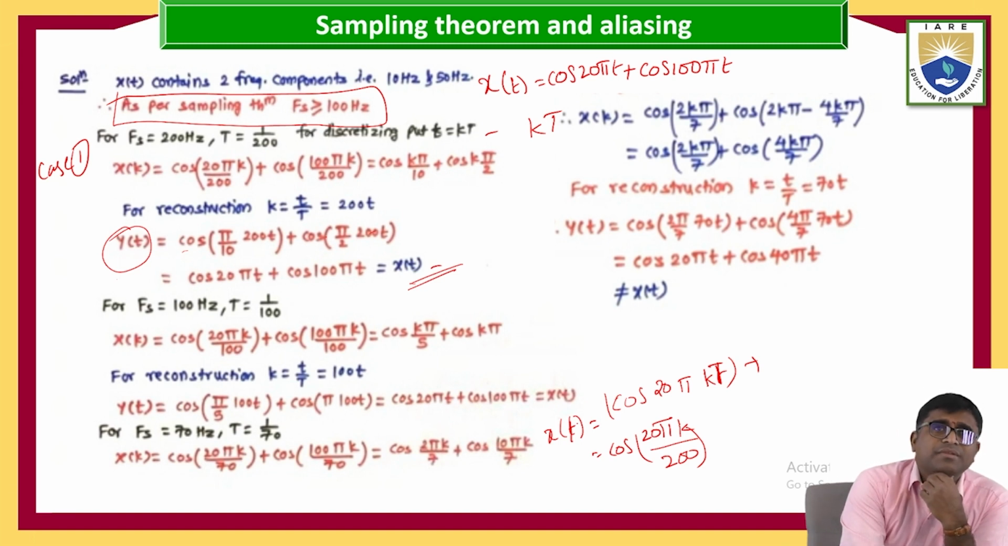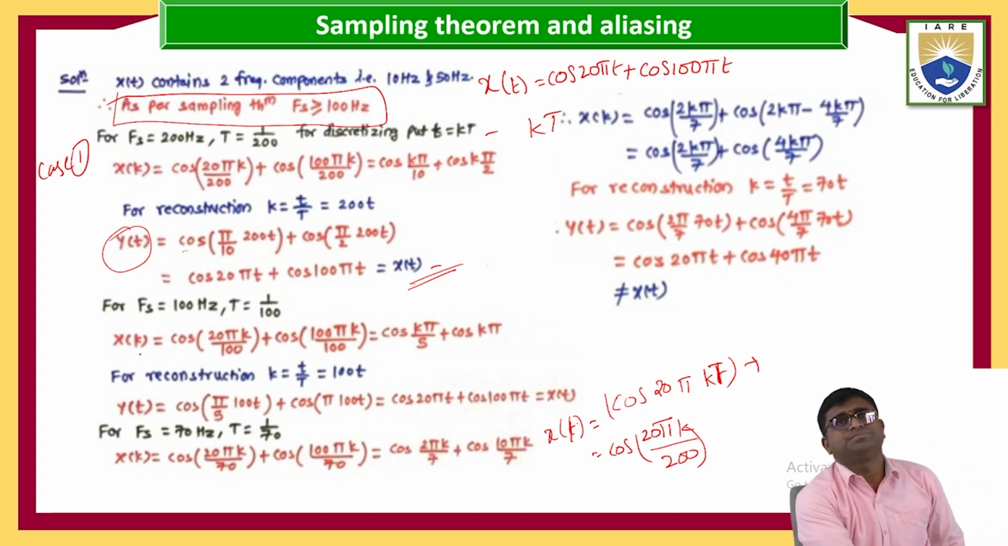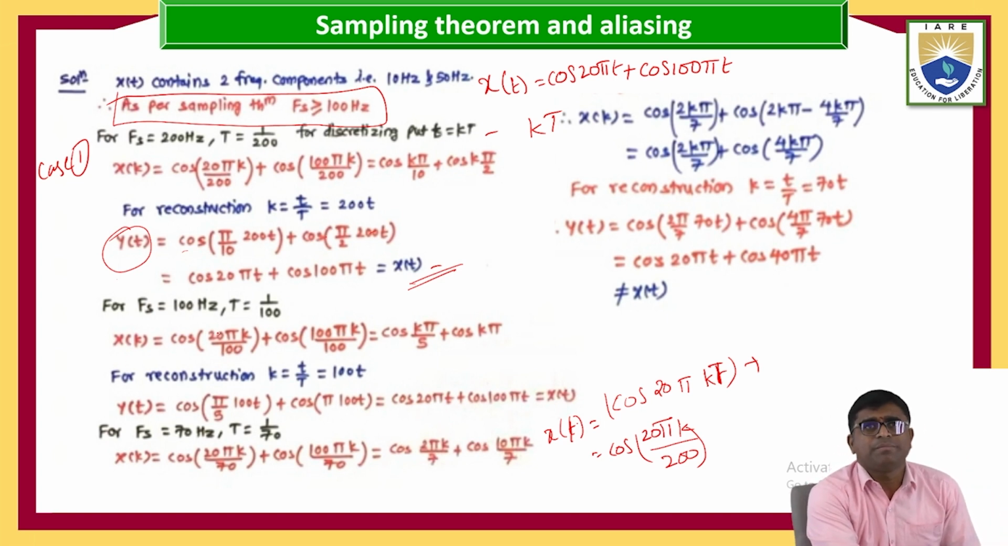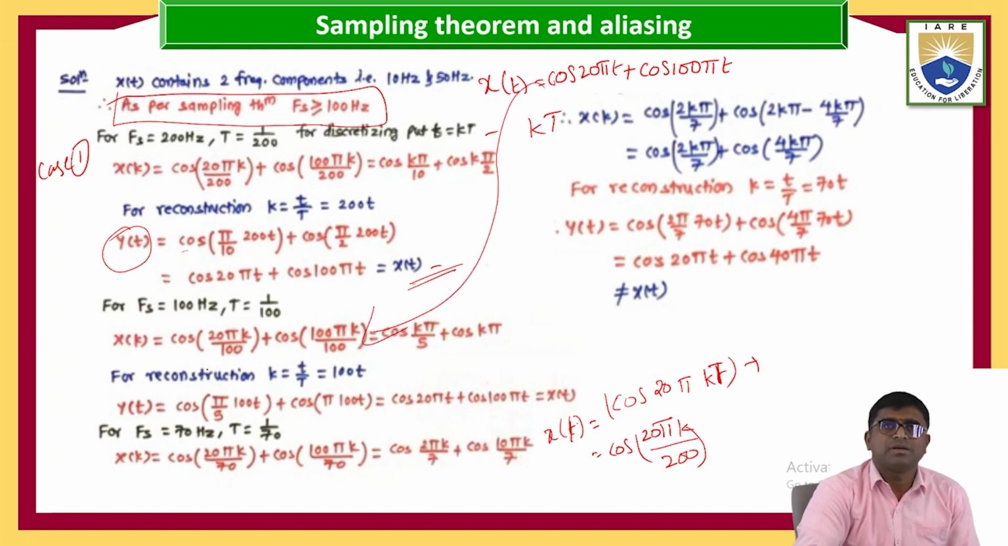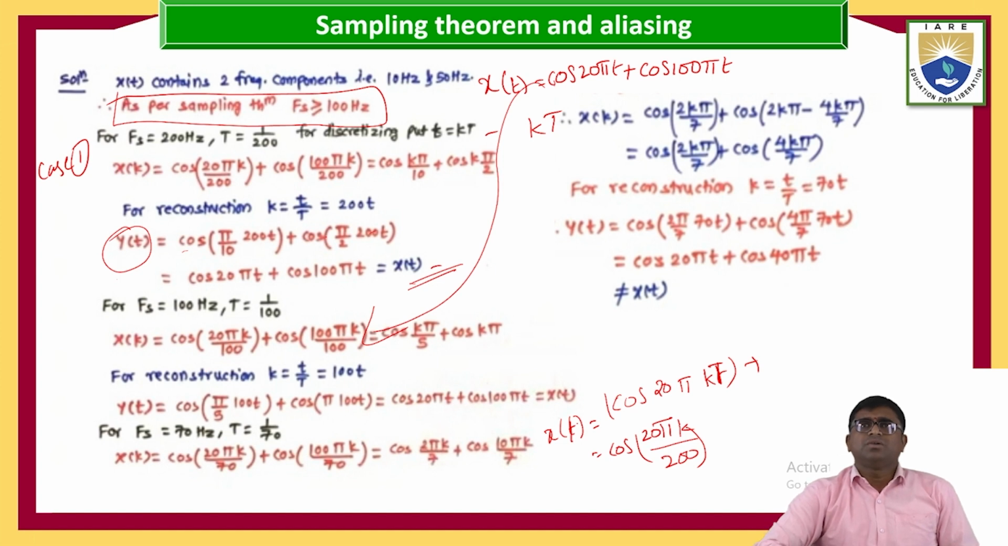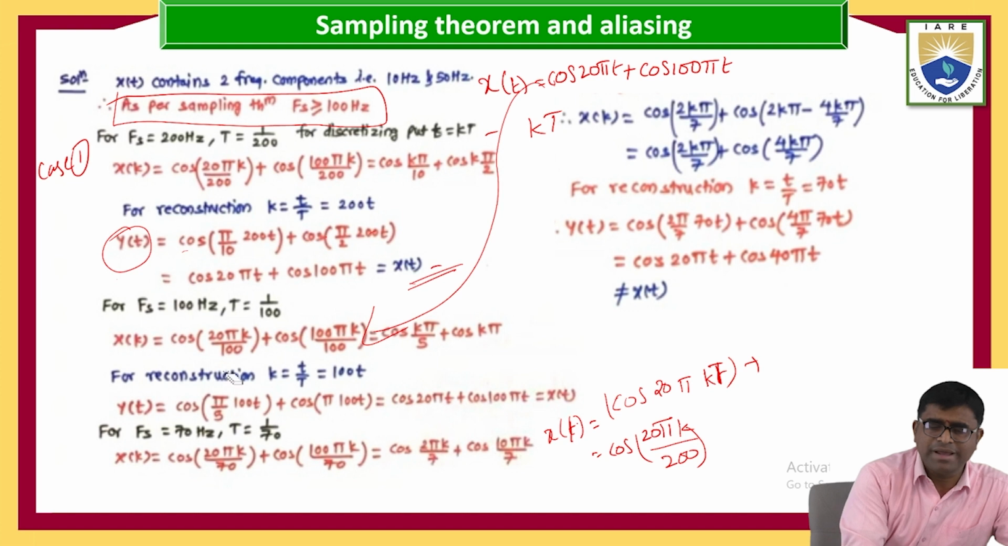Next, taking fs equal to 100 Hz. In this case, T equal to 1 by 100. So what happened here? x of k equal to cos 20 pi. Take this equation, similarly as in the next case. Cos 20 pi, what is the t? t is nothing but kT. What is the capital T? Capital T is nothing but 1 by 100.